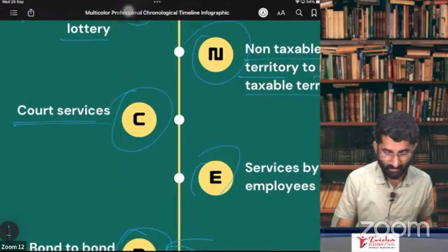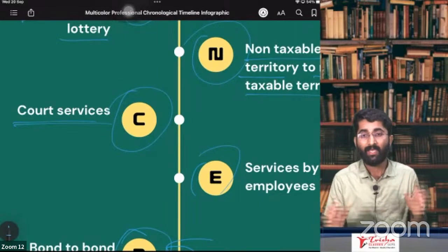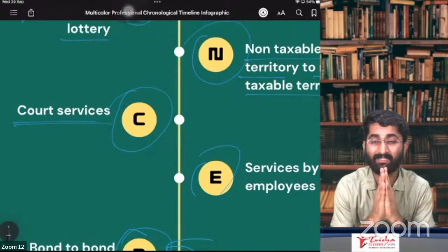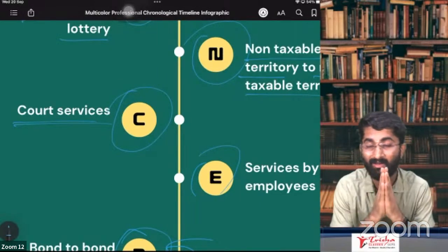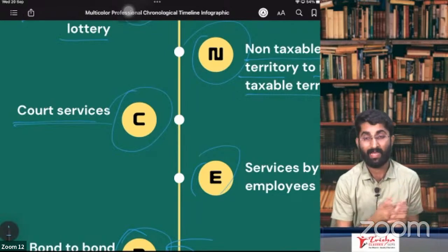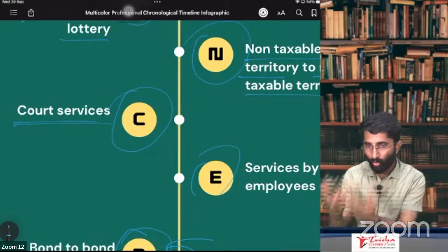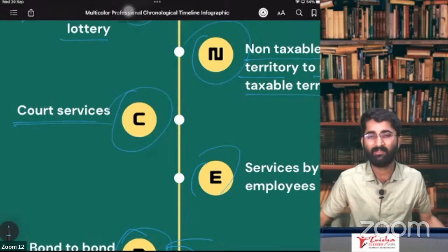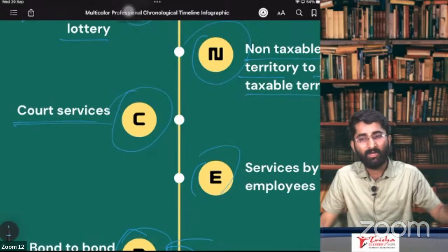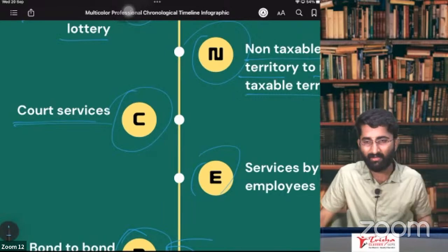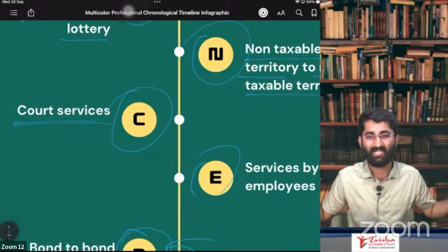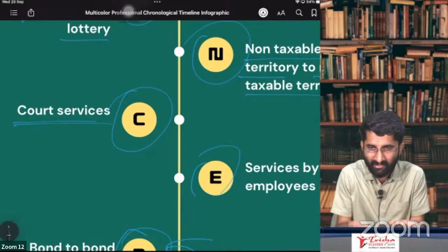Next one is court services. Remember, what are courts now? Here, any body which is established by the government or an act of Parliament. You go to the court with some problems or issues. There will be one judge, and that judge will be solving your issues. That is one service given by the court.